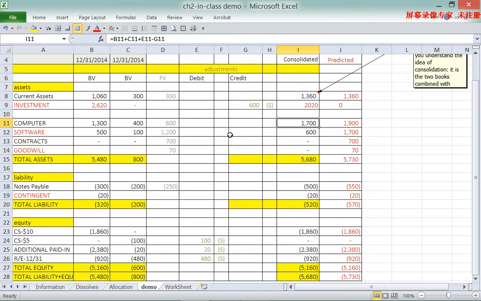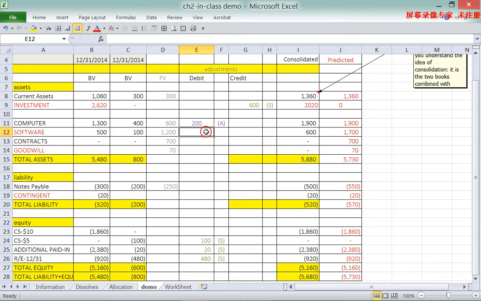So we need to use an entry that's called the A entry. The A entry basically increases the book value to its fair value. So it should be on the debit side of 200,000. This is called the A entry.